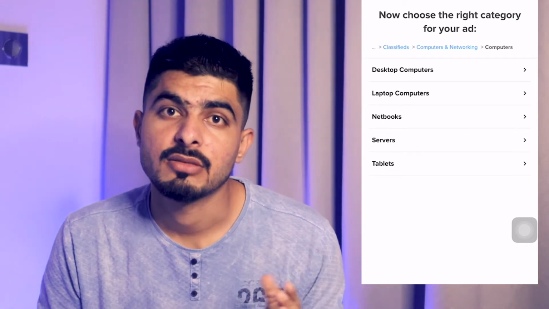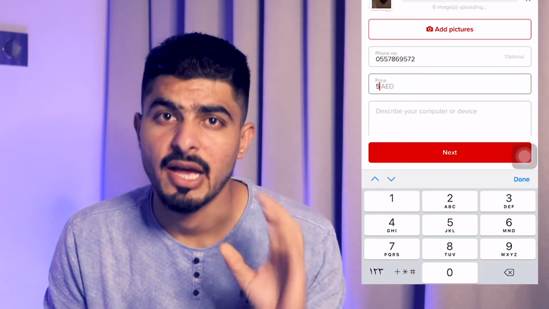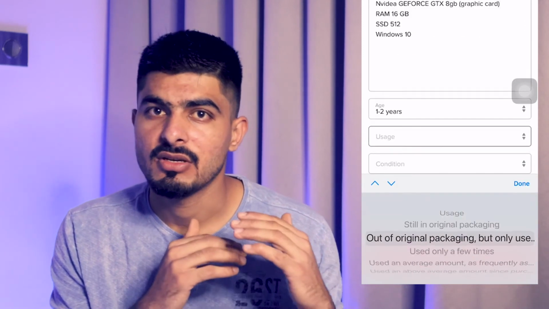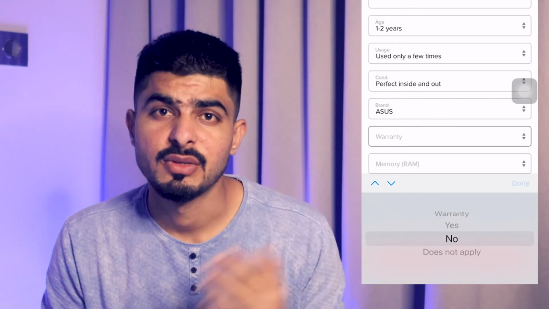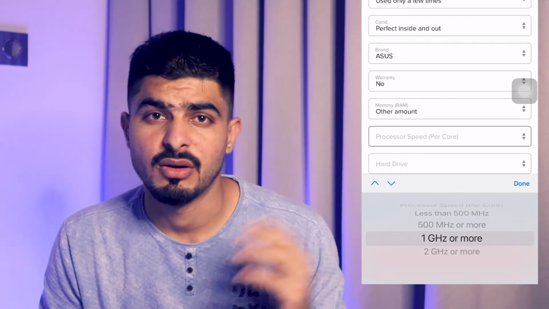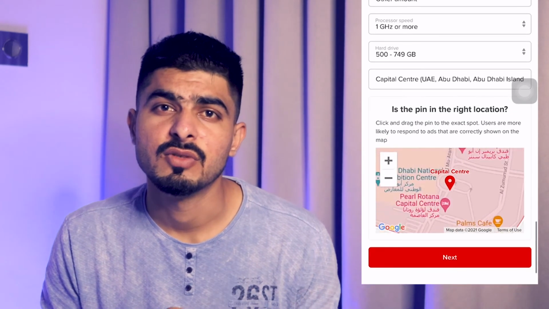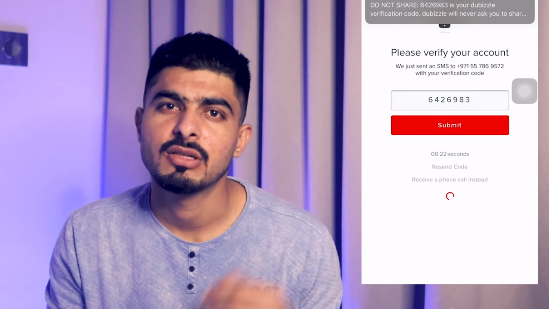And after that it will ask me about the details like the pictures, the pricing, the age, the specs, like how much RAM it is having, how much graphic card it is having, and all that. It will ask me for the location and all that. And after putting all those details, I need to click on next, and they will say it's in review. You need to say yes, I agree, and after some time it will be working, it will be live. And that's how you guys sell.